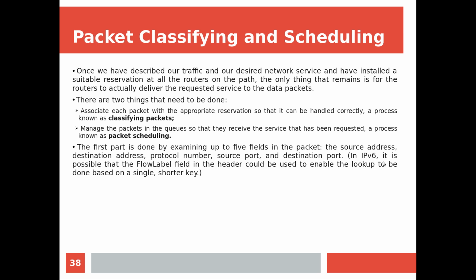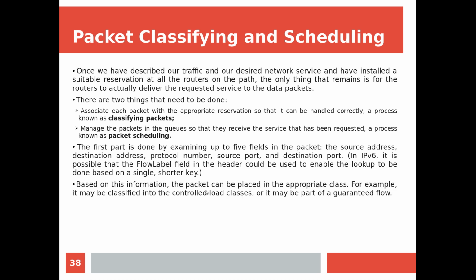Now if you are looking at IPv6, because we started thinking about this when IPv6 was coming up, we already have the concept of flow reservation, everything already proposed. So IPv6 is handling it in a different way. It is possible that the flow label field in the header could be used to enable the lookup to be done. That means instead of using these 5 different fields, we can simply look at a flow label. You can see that it is a 20-bit number in IPv6, and that is going to identify a flow. Okay, so now it is a shorter key compared to the 5 different parts.